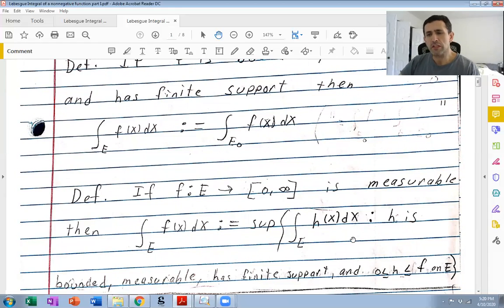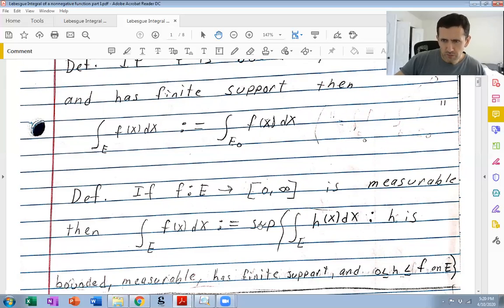Okay. So I should mention that really you don't need f to be measurable to define this integral because, well, even if f is not measurable, all these integrals over h, for all these h's, are well defined. The only thing is you really can't prove anything about this Lebesgue integral if f is not measurable, as we will see momentarily. So it's pretty pointless to deal with this definition when f is not measurable.